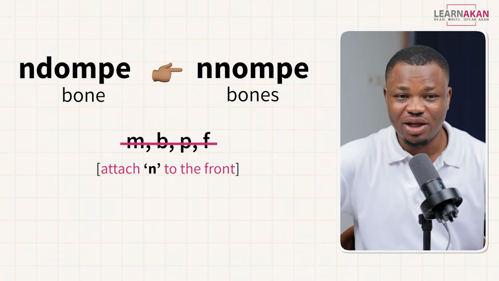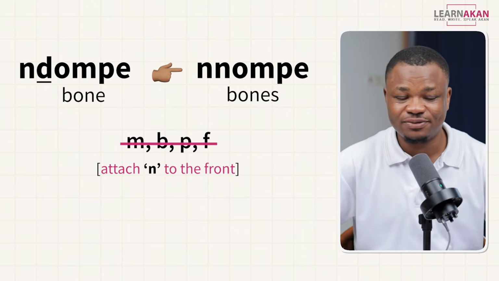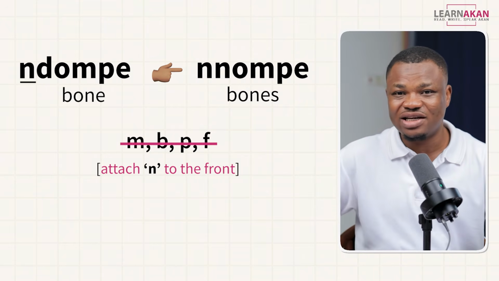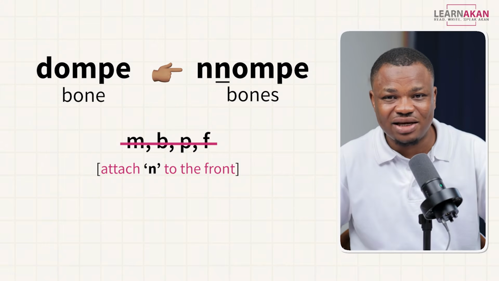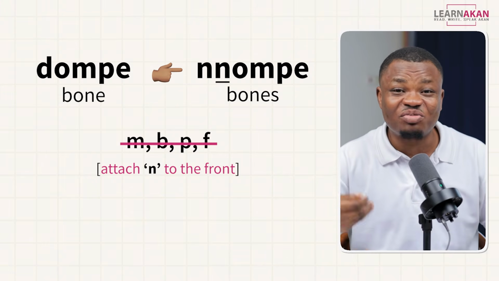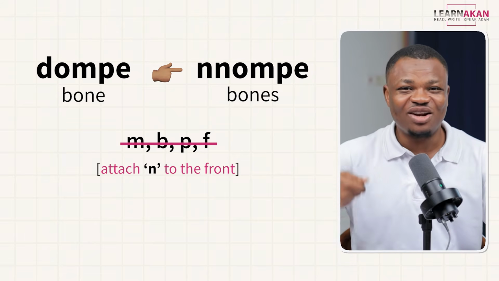And I told you when n comes right before d, the n mostly causes the d to change into n as well. So it assimilates it to allow for easier pronunciation. So we end up with nnompe. So that is the only body part name that I can think of at the moment that has a plural form. If I get more, I'll add it to the text version of this lesson on learnakan.com.